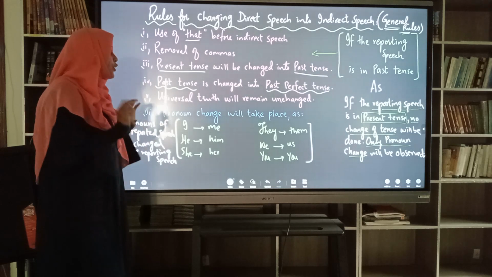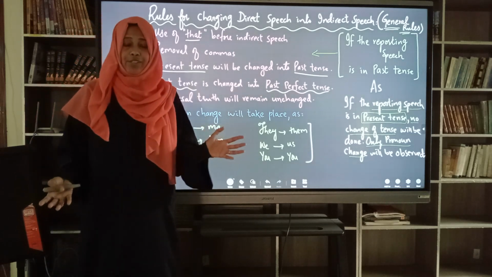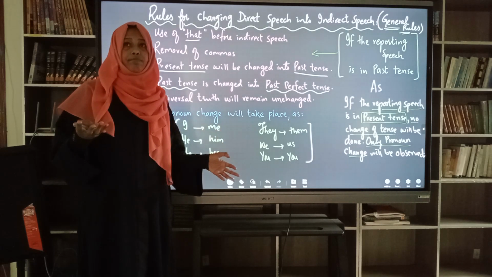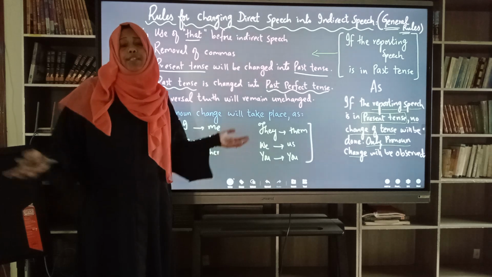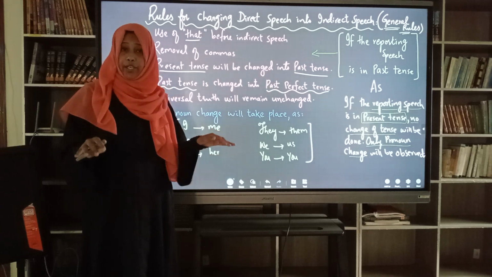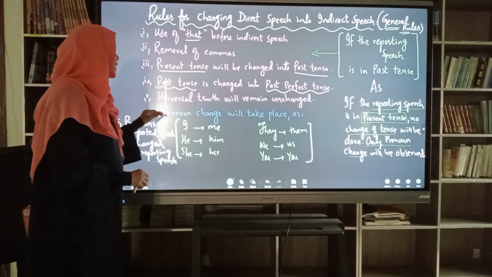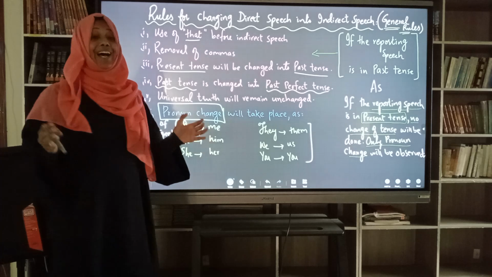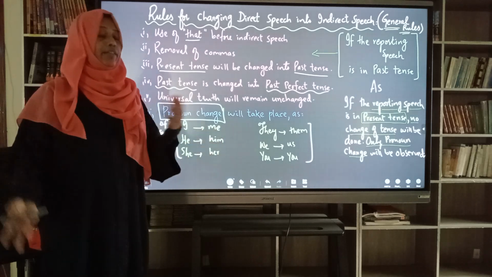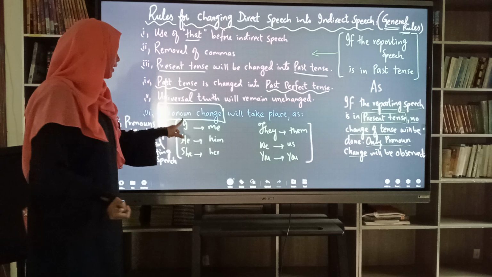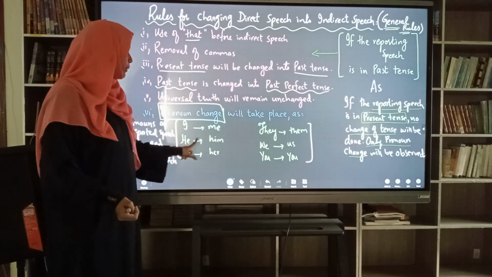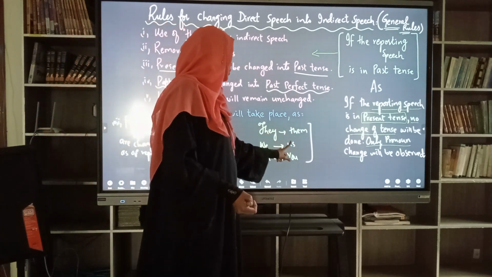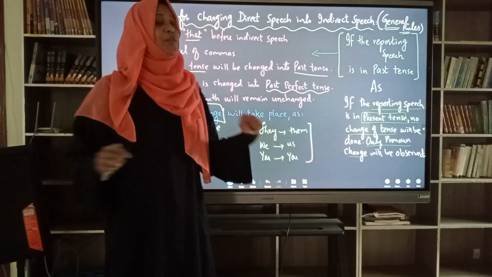Fifth one is, universal truth will remain unchanged. For example, if I say honesty is the best policy, or the earth revolves around the sun, these are universal truths, they will never be changed, never. Next one is pronoun change. Remember that a pronoun change has to take place in indirect speech. For example, I will be converted into me, he into him, she into her, they into them, we into us, and you into you.